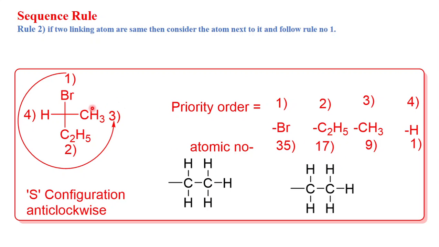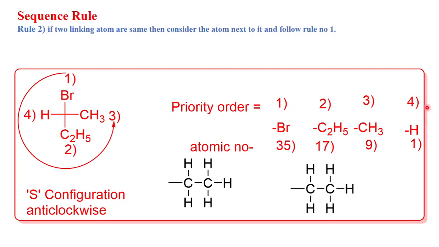Among these two, C2H5 will get second priority because it has the higher atomic weight, 17, while CH3 is 9.